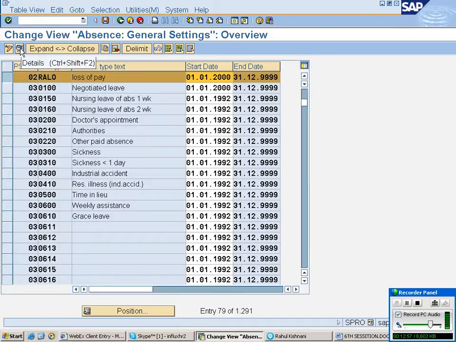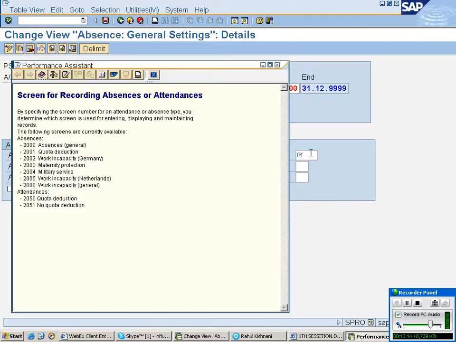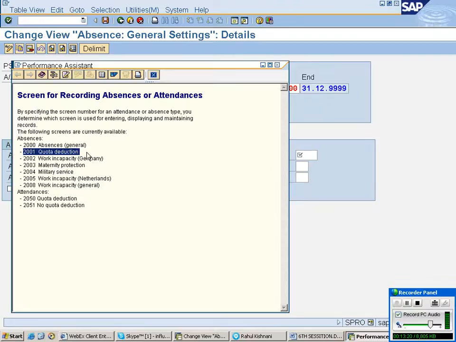Here the screen number is different for paid absence and unpaid absence. This is definitely asked in the interview. For the paid absence, we have entered 2000. If you can remember, you can enter it, or just press F1 and the system will give you 2001 quota deduction. This means whatever leave employees apply for a specific day, if it has a quota deduction, we have to enter 2001. So it will be deducted.